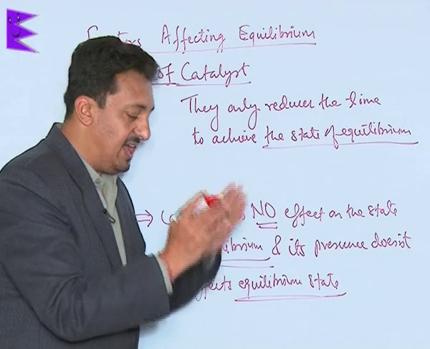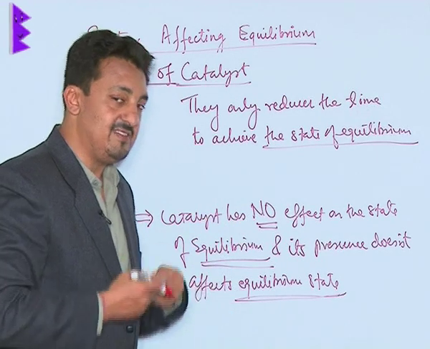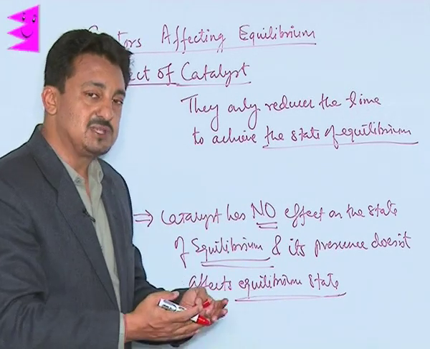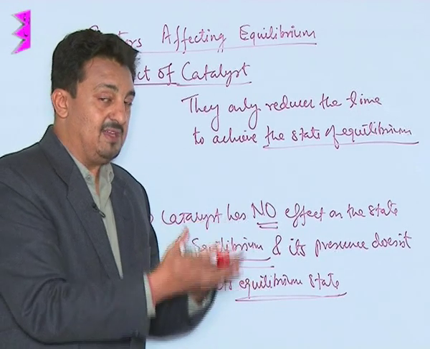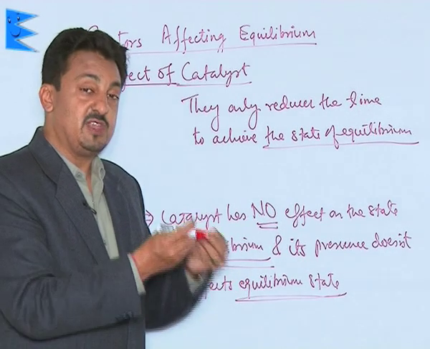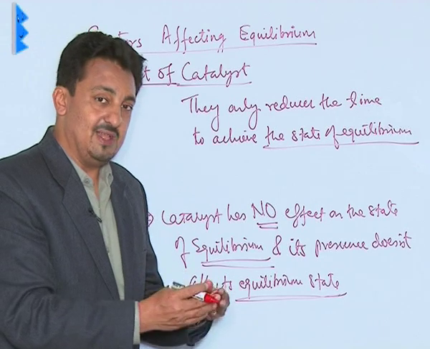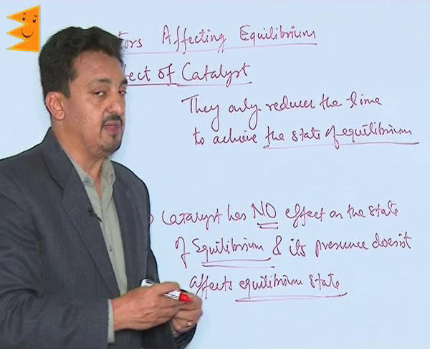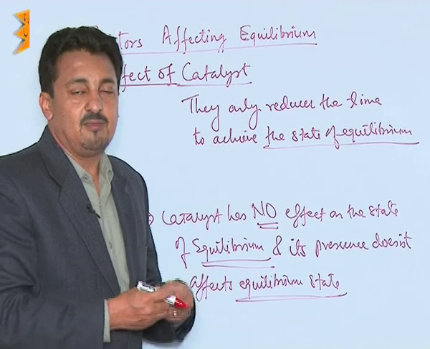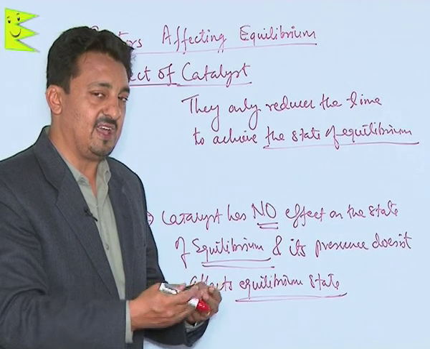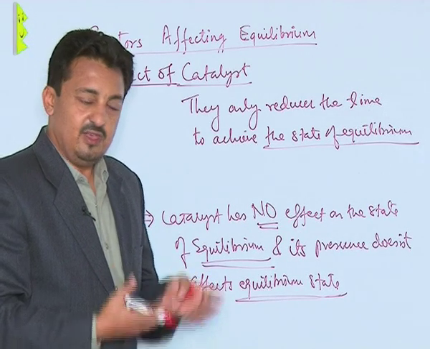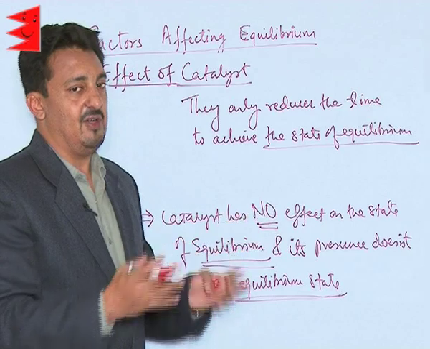How does it reduce the time? Because it is the one which is actually increasing the rate of the reaction. So if the equilibrium of a chemical reaction is achieved in 50 minutes or 60 minutes, by the use of the catalyst we can reach that state maybe in 1 minute or in 40 seconds or 50 seconds, like this. So it reduces the time. That's the only thing it can do.